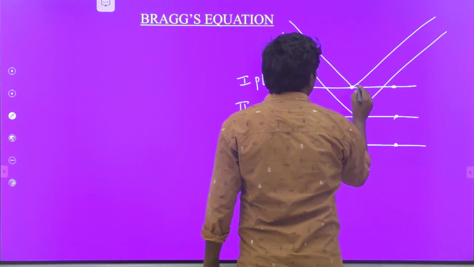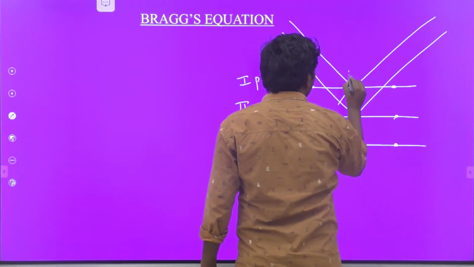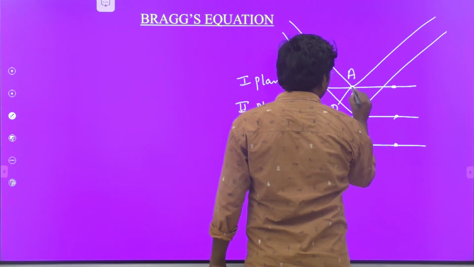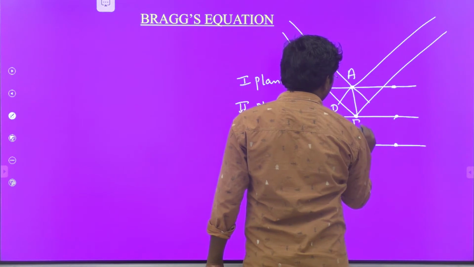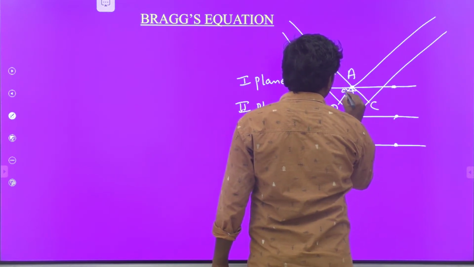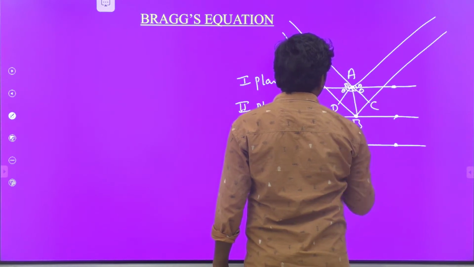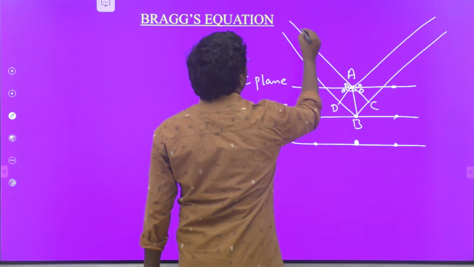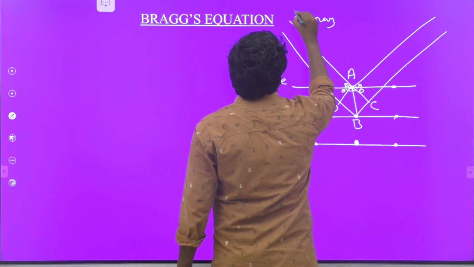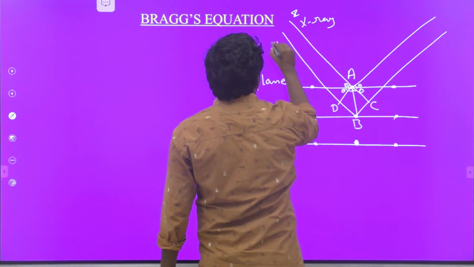This is the distance AD, and this is the distance indicated BC. This is the incident angle theta, and this is the diffracted angle. This is the first X-ray, and this is the second X-ray.